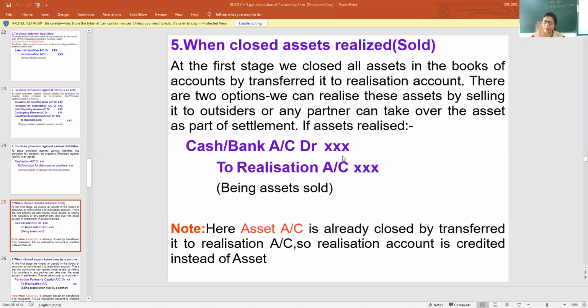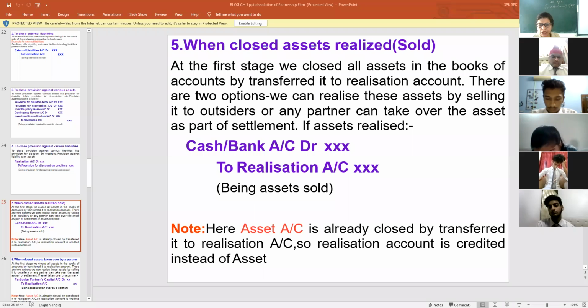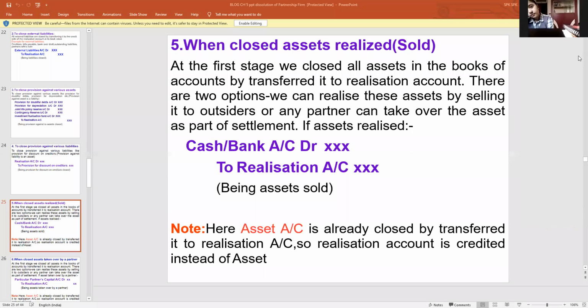They just sell their assets. Maybe they sell their assets for cash or bank, or maybe they can give their assets and liabilities to their partners also.